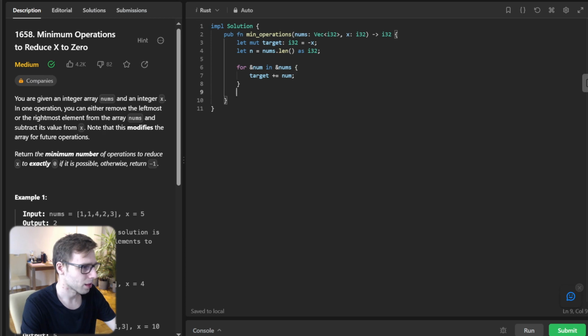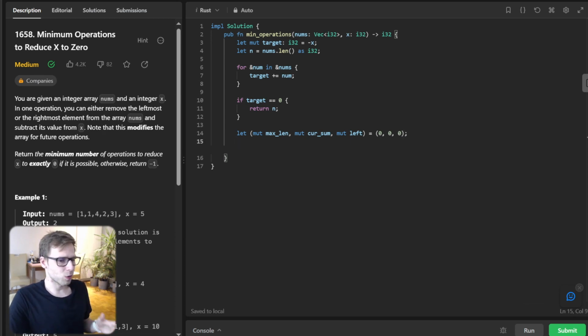Okay, so if target equals 0, return n. And let mutable max len, current sum, and left be 0, 0, 0.